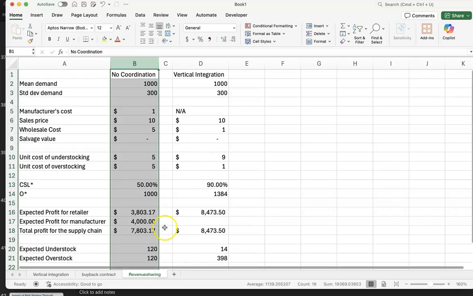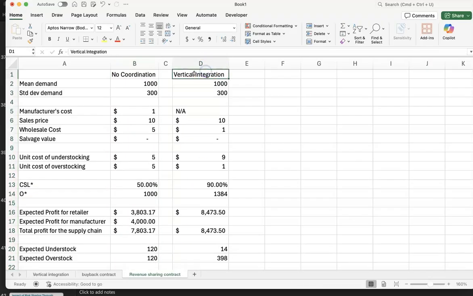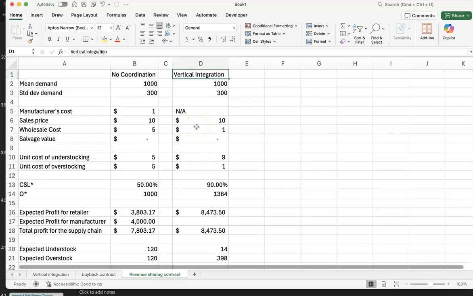So I'll keep the no coordination sheet, but let's do revenue sharing here. Revenue sharing, this stays the same. Manufacturer's cost is still $1.